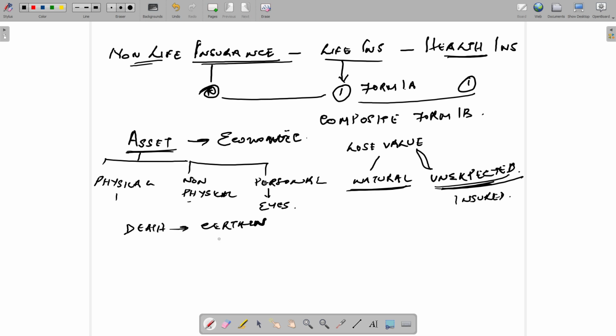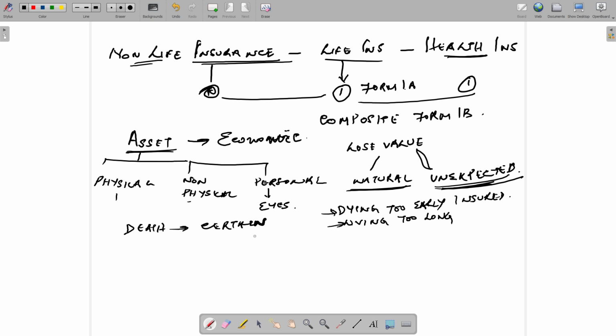Now let us take life itself. What are the types of risk you have in life? Two types of risk: one is dying too early, and the other is living too long. Both are risks. Dying too early impacts my family.